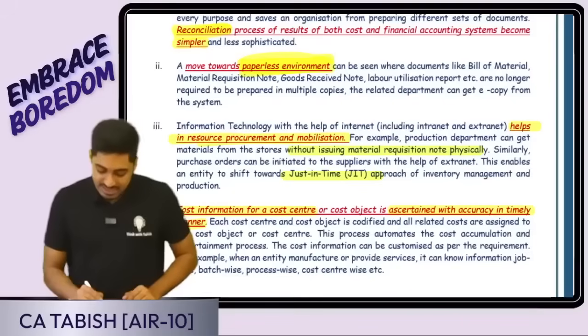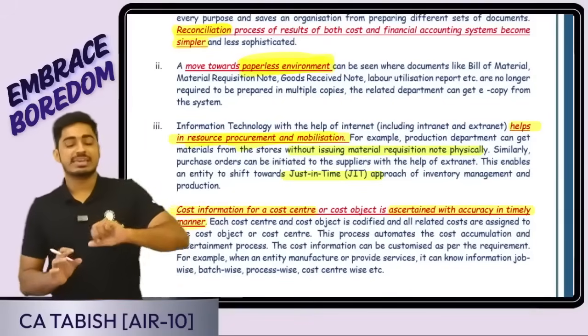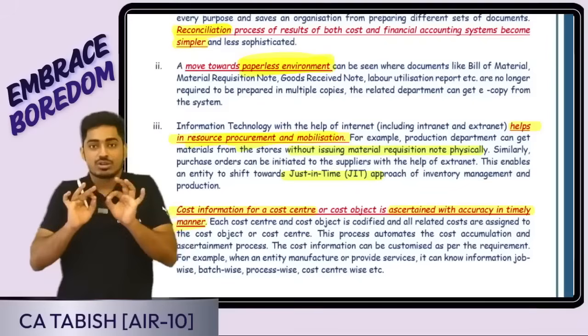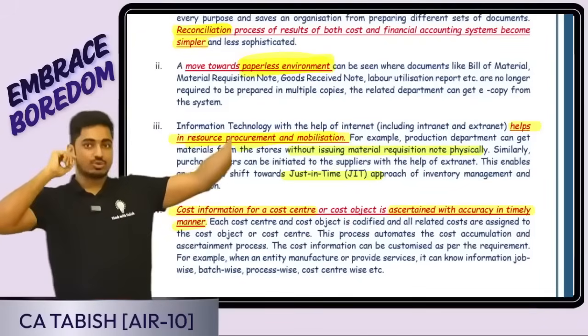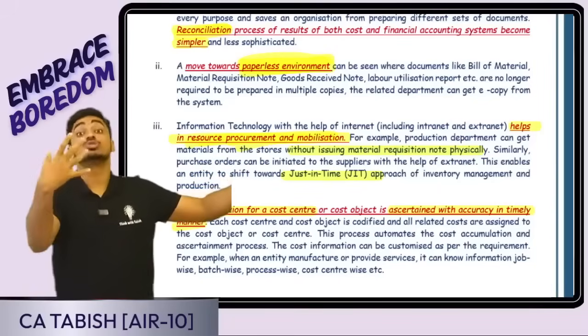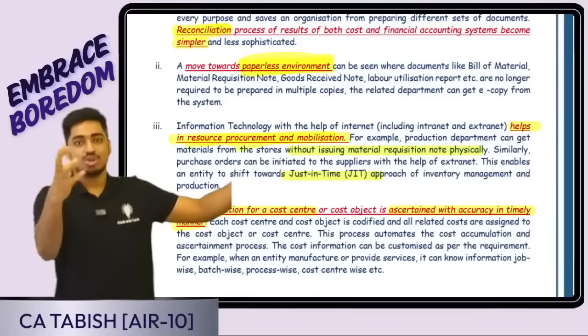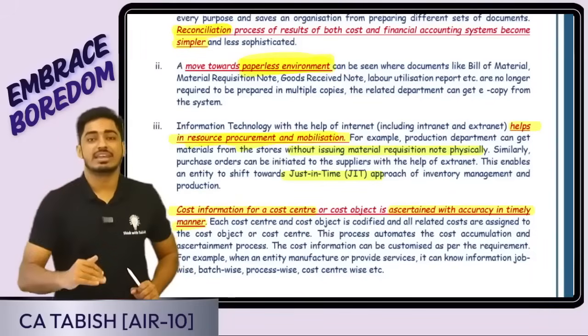Third thing, it helps in resource procurement and mobilization. Whatever resources I should be buying and how to utilize them will get automatically linked. Say for example, I am purchasing. Who is responsible for purchase? Purchase department. Where are goods stored? Stores. You would have learned EOQ, inventory level, reorder level.